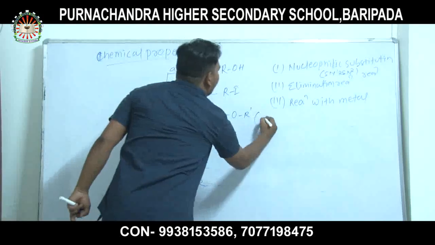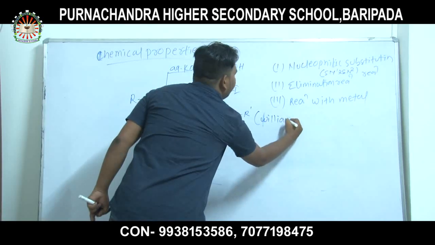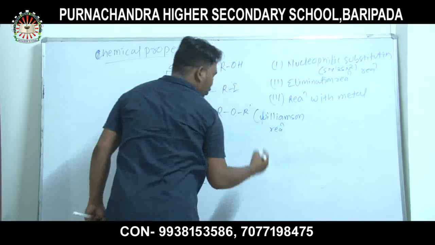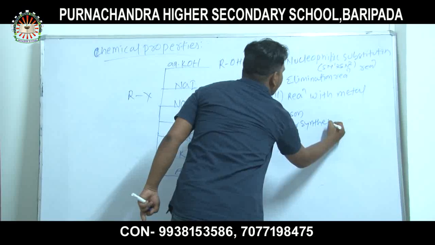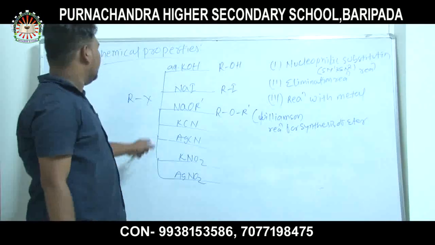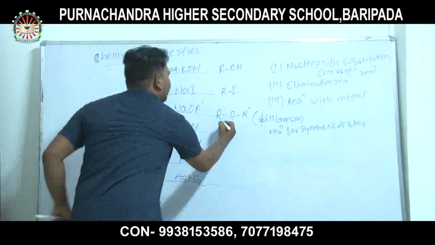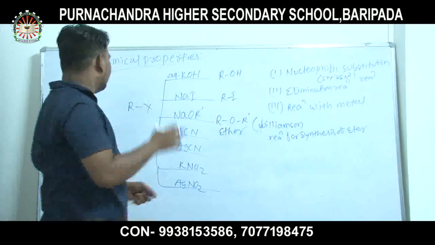This is called the Williamson reaction for synthesis of ether.